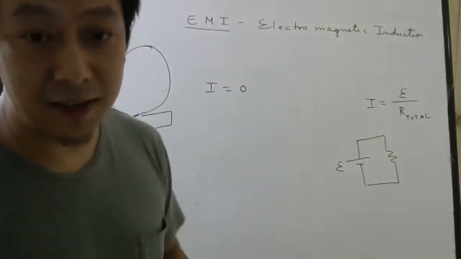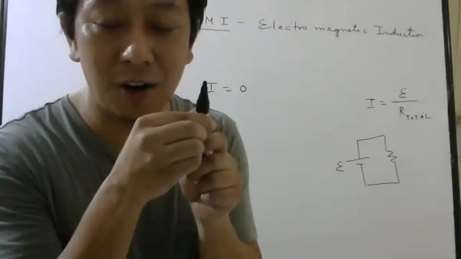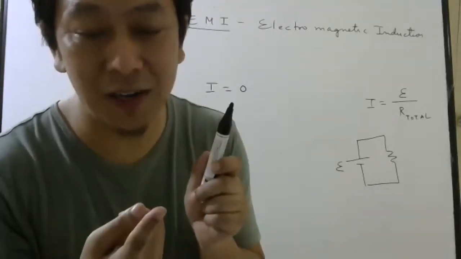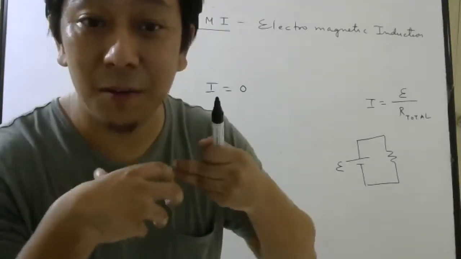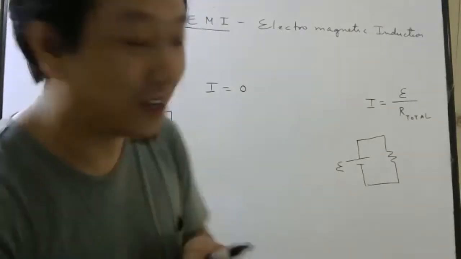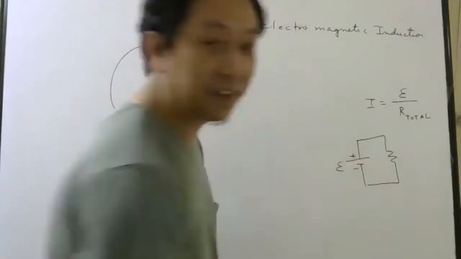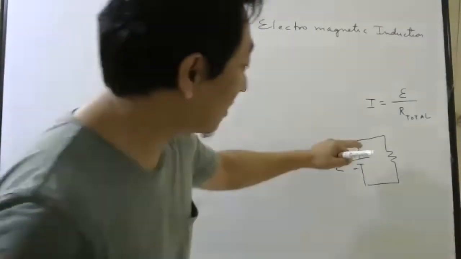Because this battery will have two rods. One rod will get oxidized, other rod will get reduced. So one rod will have too much positive charge, one rod will have too much negative charge.